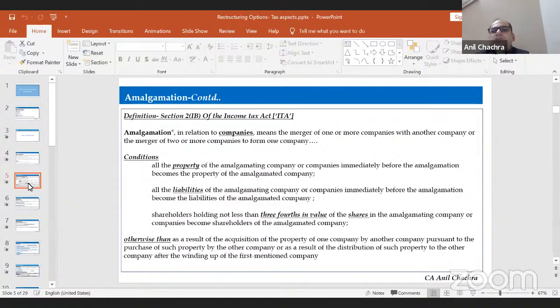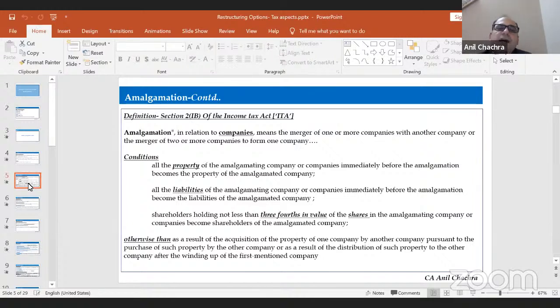So that means one company is going to merge with another company. But we have to comply with all the conditions laid down in Section 2(1B). What are the conditions? All the property of the amalgamating company. Let me clarify the terms used in the Income Tax Act: the transferor company is the amalgamating company and the transferee company is the amalgamated company. So these two terms are used, amalgamating and amalgamated company.